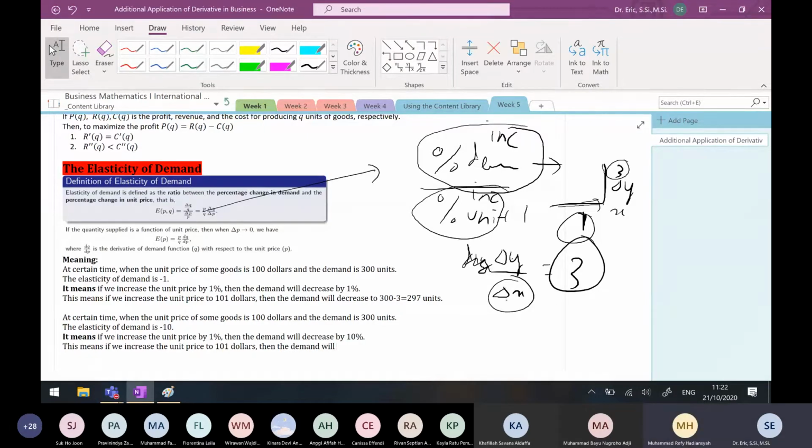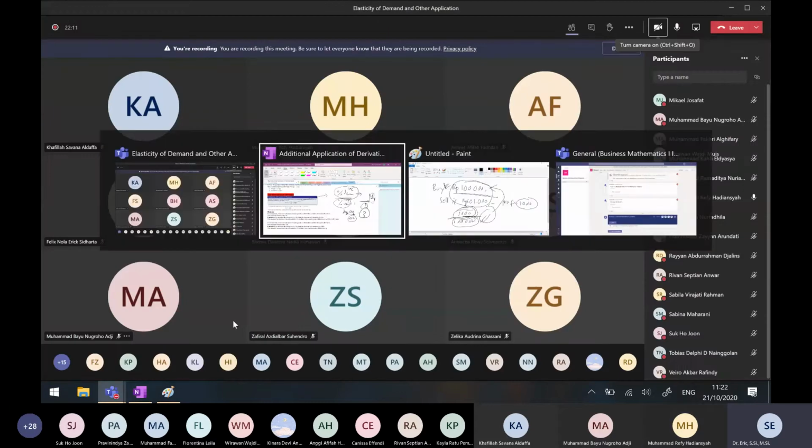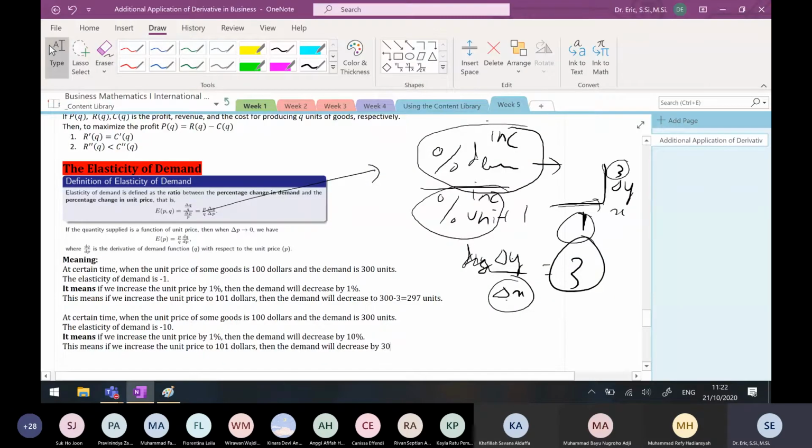Decrease by 30 units. How do I know? Yes, it will decrease by 30 units. Very good. So it will decrease by 30 units, or will decrease into 270 units.